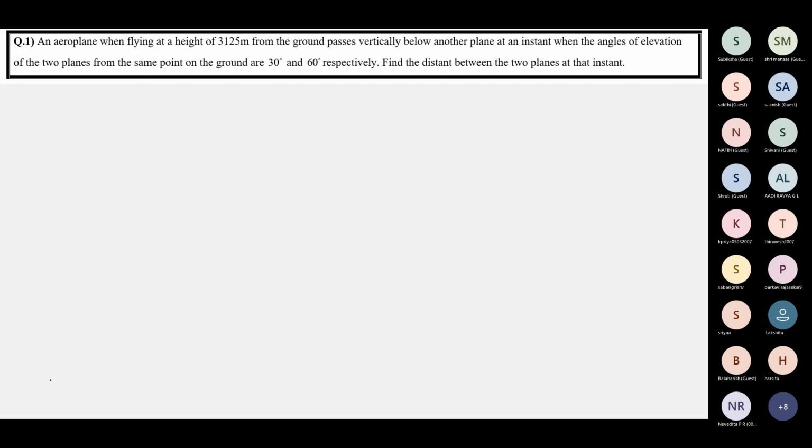What is that horizontal distance on the ground equal to? In the triangle, you have one horizontal distance on the ground. Yes, ma'am, 3,125 root 3. Very good. 3,125 root 3.